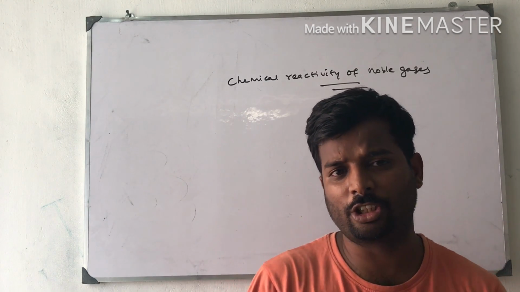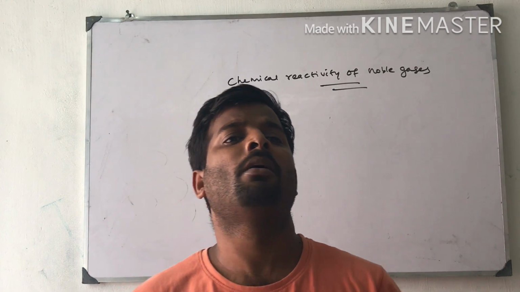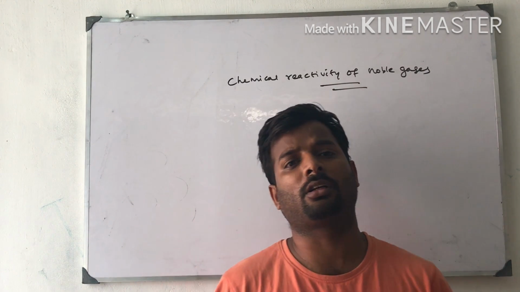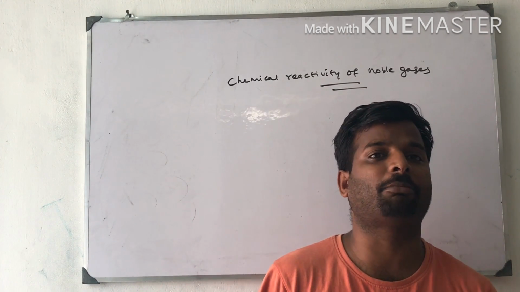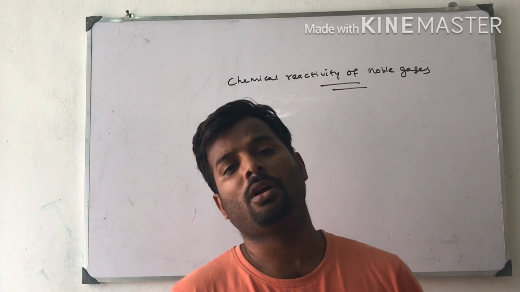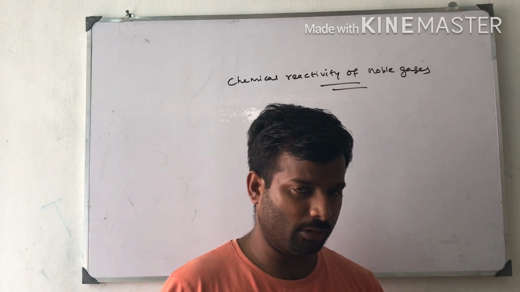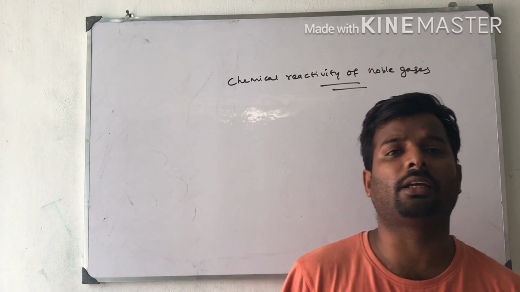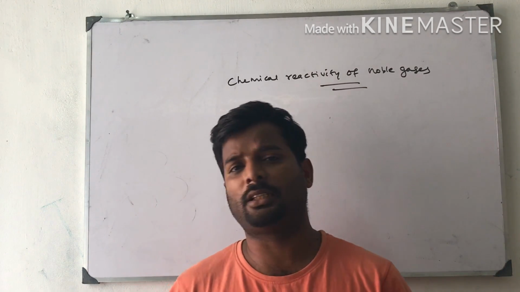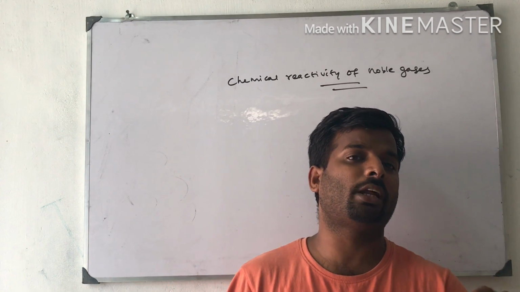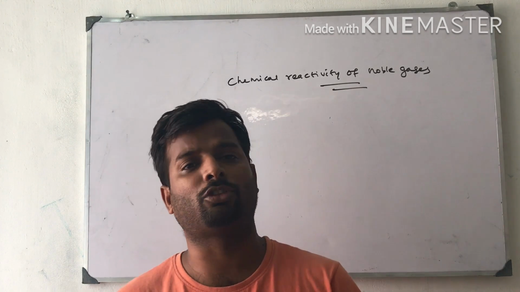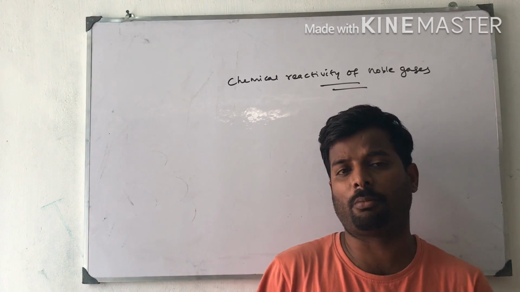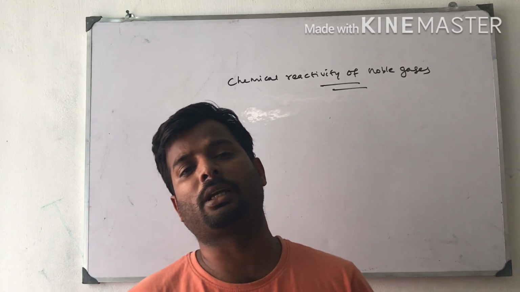The first reason is the outermost shell is filled with 8 electrons, a completely filled electronic configuration in their valence shell, except helium, which has 1s2 configuration. High ionization enthalpy and positive electron gain enthalpy. High ionization enthalpy means more energy is needed to break the bond, so chemical reaction is less possible. More energy is needed to break the bond between the noble gases.